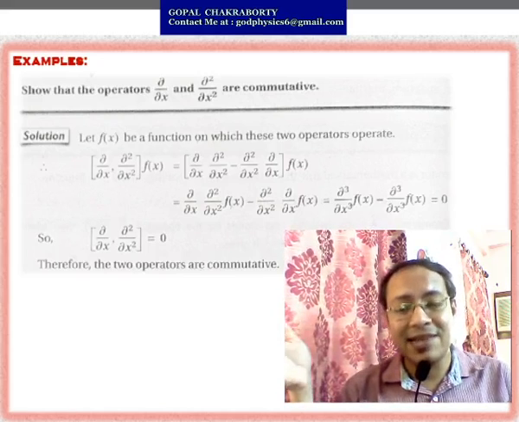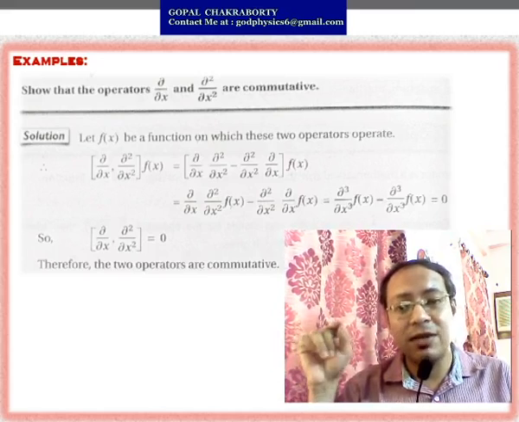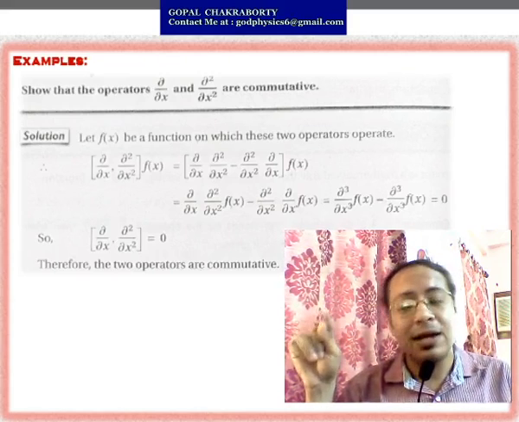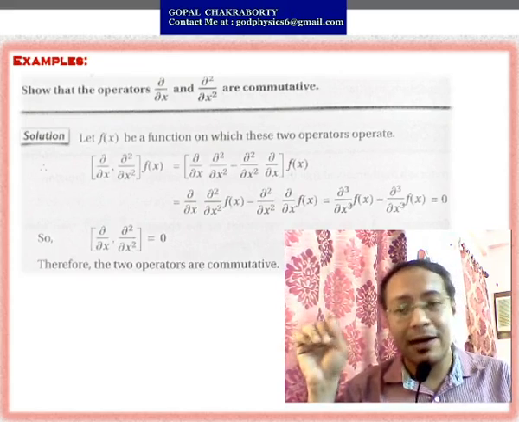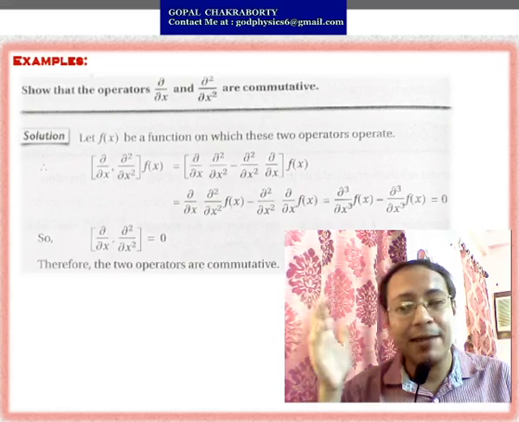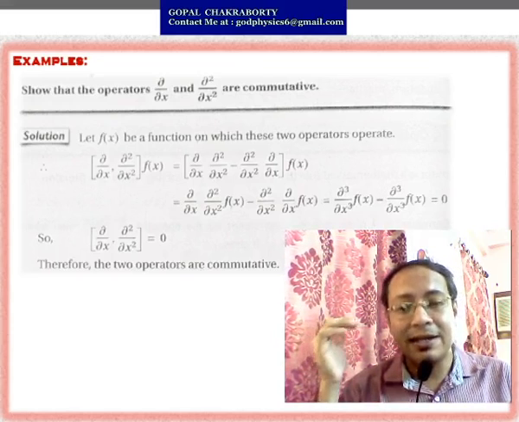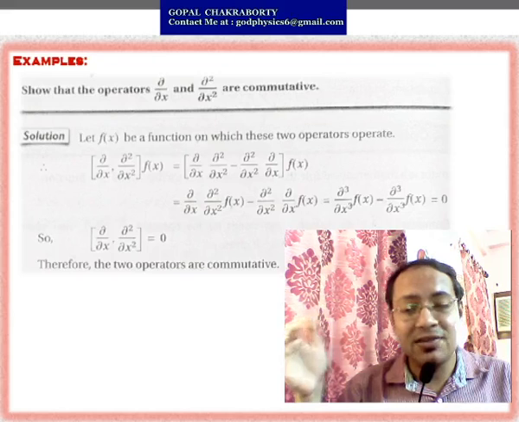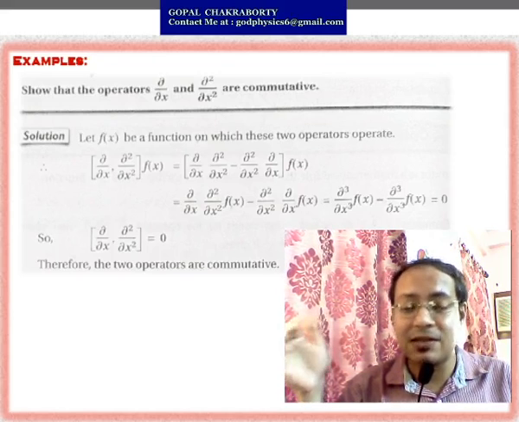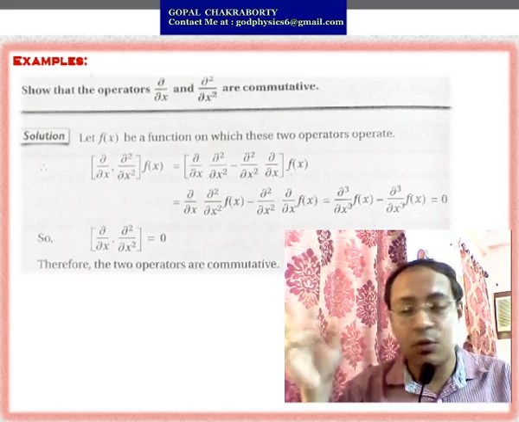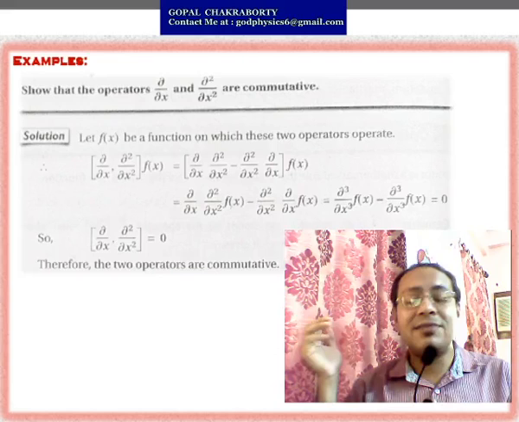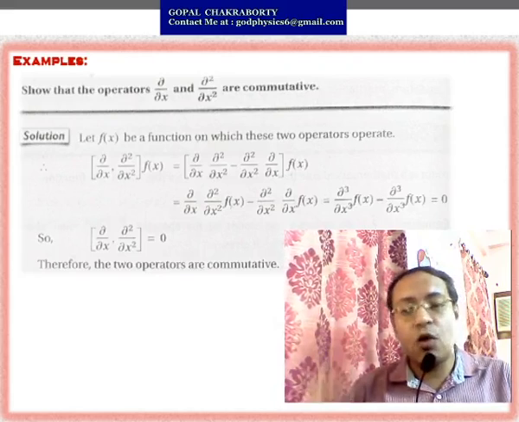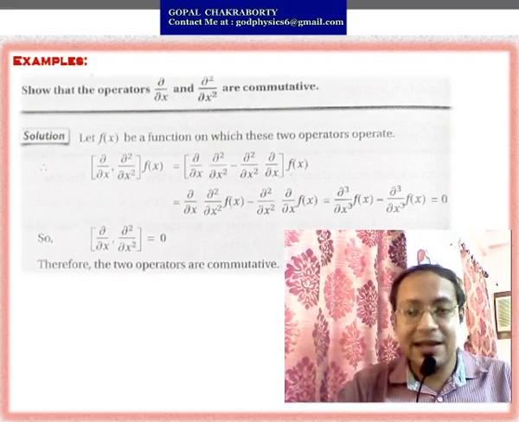In the second step, del/del x operates over del²f/del x² minus del²/del x² operates over del f/del x. Ultimately you get del³/del x³ f(x) minus del³/del x³ f(x), which equals 0. Both cancel out. As the result of this commutator is 0, you can say the two operators are commutative in nature.